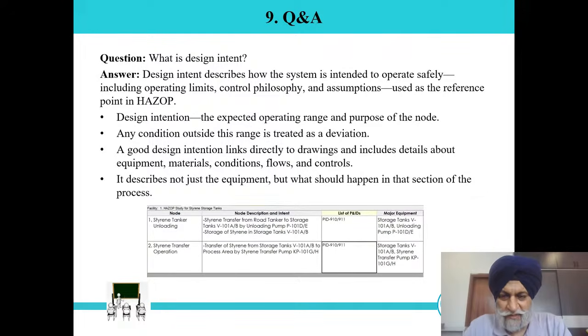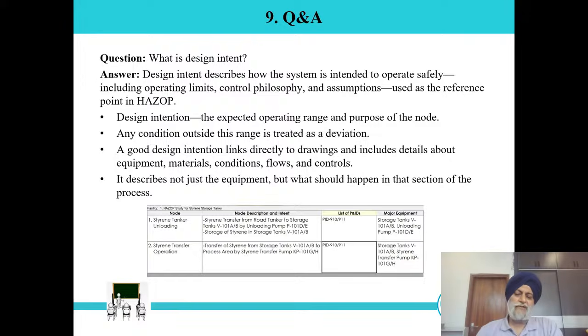So we give the P&ID number, the storage tank number, and we can also add the temperature and pressure conditions of the storage tank. If it is ambient, we have to write down ambient temperature and pressure. These are a few things. If we have a breather valve on the tank, we can describe that the tank has a breather valve also. Second, styrene transfer operation: transfer of styrene from the storage tank to the process area by styrene transfer pump KP101GH. So this is basically the design intention of the second node.